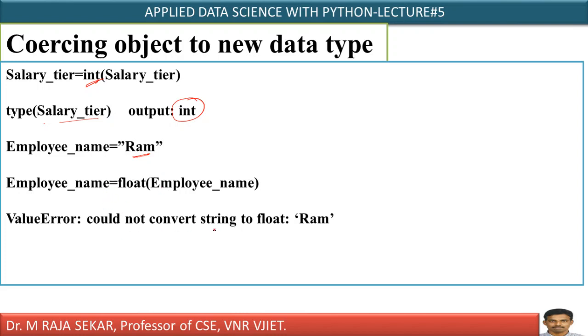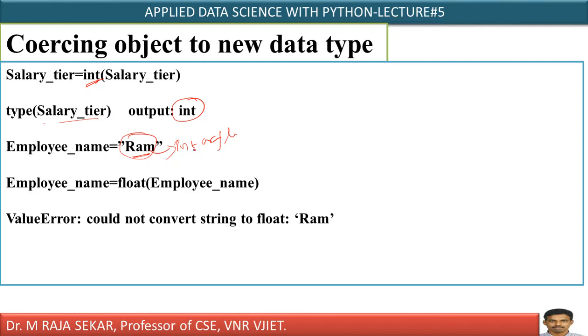You will get "could not convert string to float". I will get an error. If I would like to convert employee_name to an integer or float, I will be getting an error. I cannot convert this one into integer or float. So the value which is enclosed between quotes, if it is float or integer type, then coercion is possible.